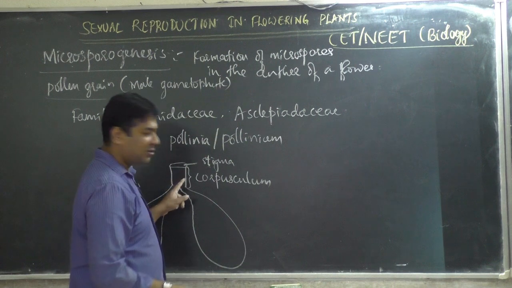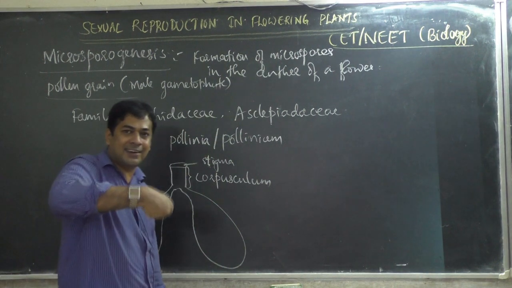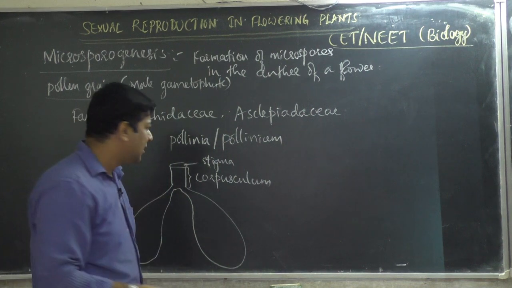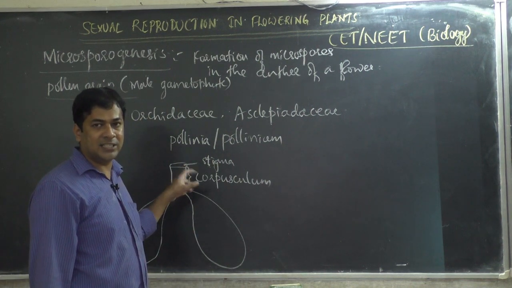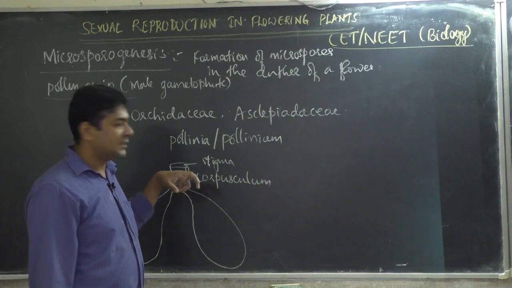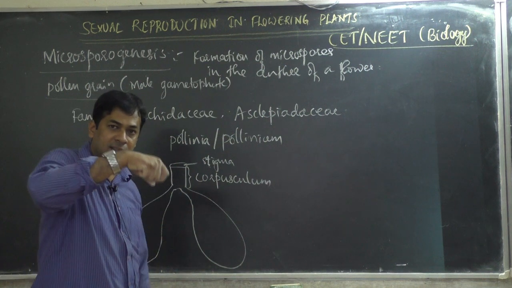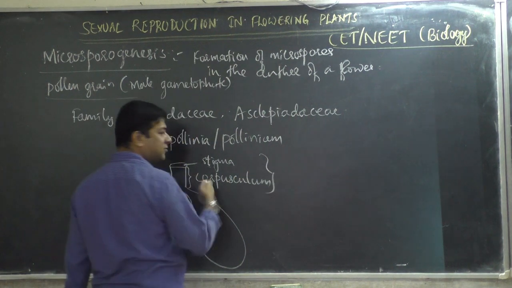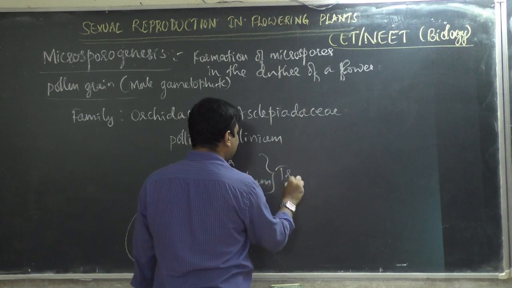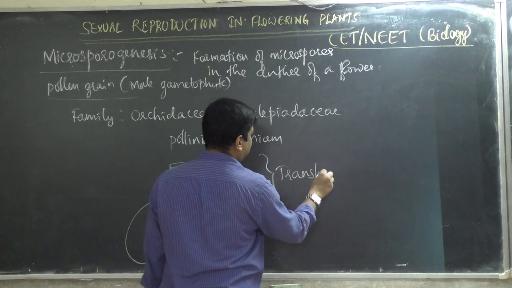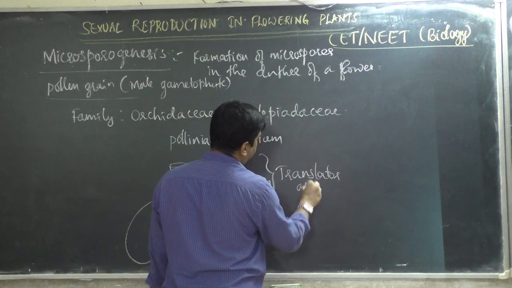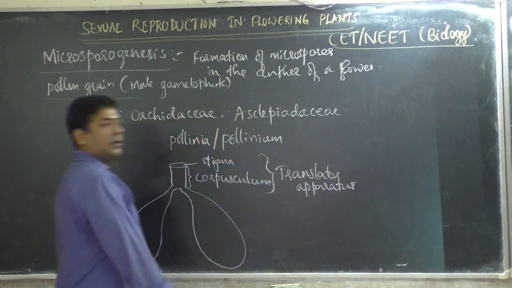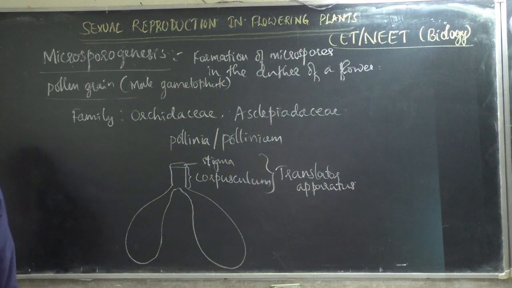It is like a hanger or holder, like how you hold bags. Insects, especially beetles, will hold it and carry it. So this is a structure used for carrying it. This is called the translator apparatus. This is the structure of a pollinium.